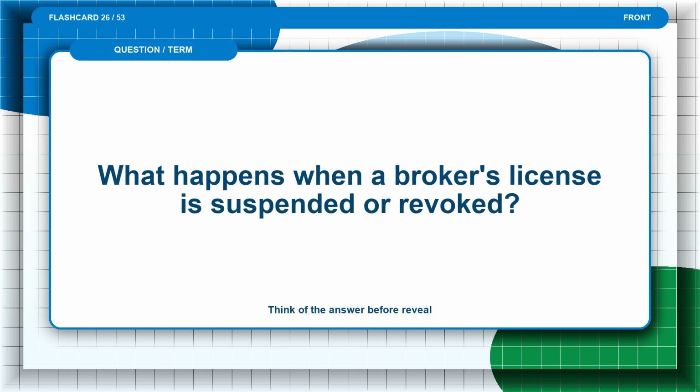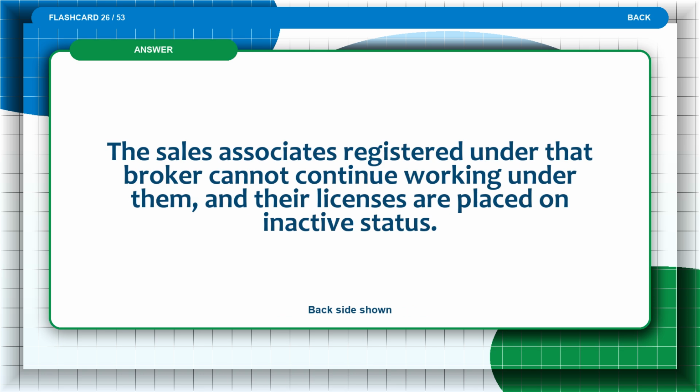Flashcard 26. What happens when a broker's license is suspended or revoked? Think of the answer before the reveal. The answer is: the sales associates registered under that broker cannot continue working under them, and their licenses are placed on inactive status.